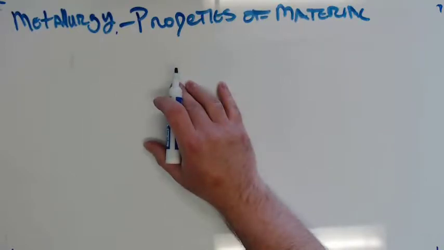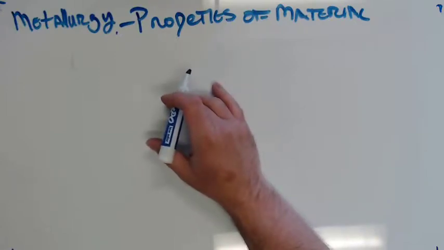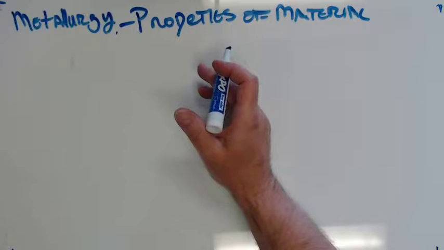Next one we're going to talk about is brittleness. We just talked about that. Brittleness is the ease at which a metal will crack or break apart without noticeable deformation. It's related to hardness.